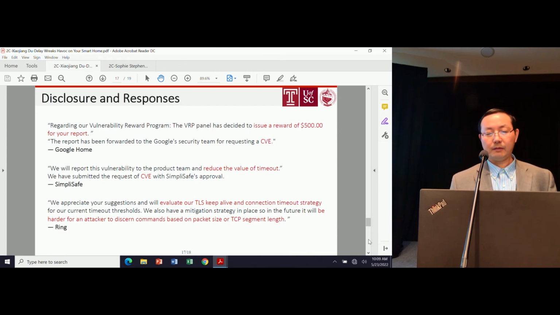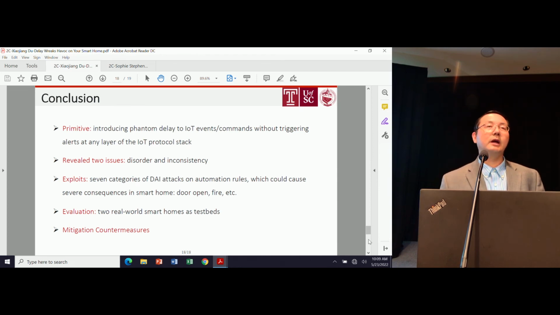Okay, so let me summarize my talk. Basically we utilized a primitive, the Fenton delay attack, which is from another paper of ours, as a stepping stone. Based on that and on multi-path, multi-platform, we found disorder and inconsistency issues. And based on that, we found a family of new attacks, called the DAI attack, on automation rules, which could cause serious consequences in smart homes, including door opening, fires, and so on. We evaluated on two real-world testbeds and proposed some simple preliminary countermeasures. That's all. Thank you.